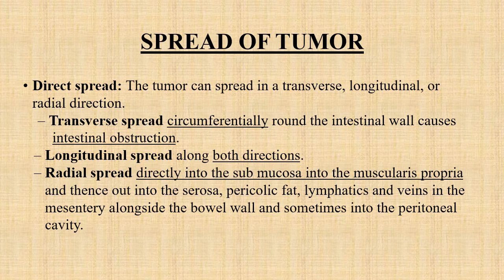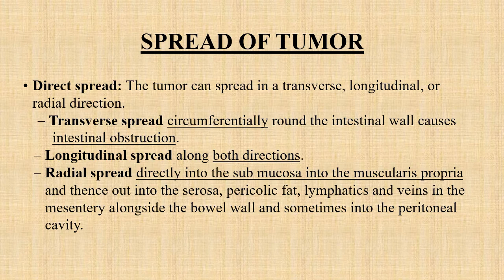Now let's discuss how the tumor is spreading. The first one is the direct spread. The tumor can spread directly either in a transverse way, longitudinal way, or in the radial direction. If the tumor spreads transversely, then it will spread circumferentially around the intestinal wall and cause intestinal obstruction.